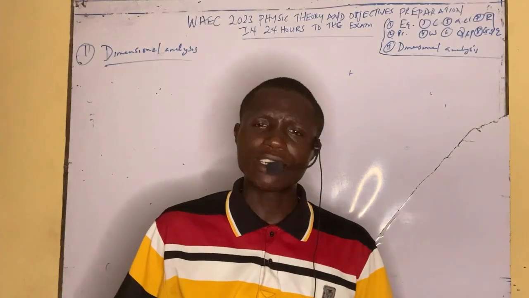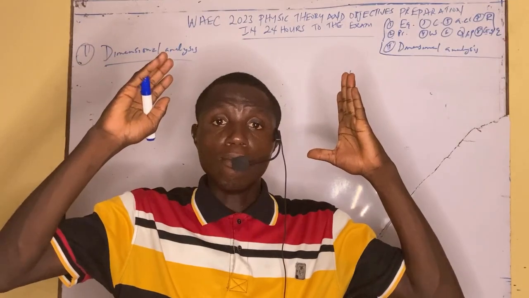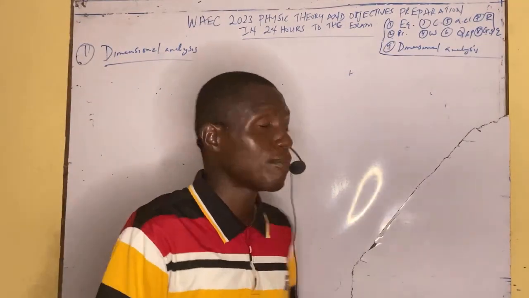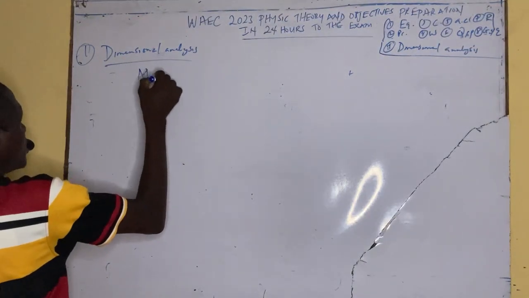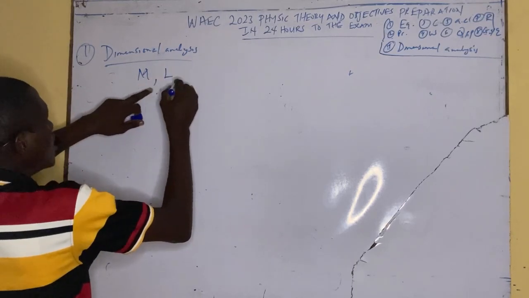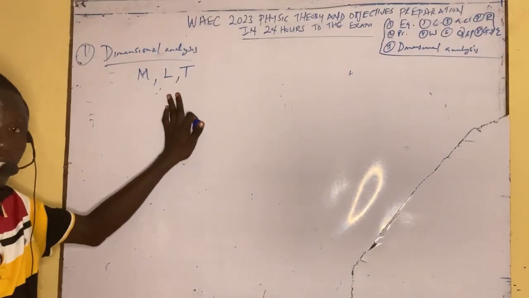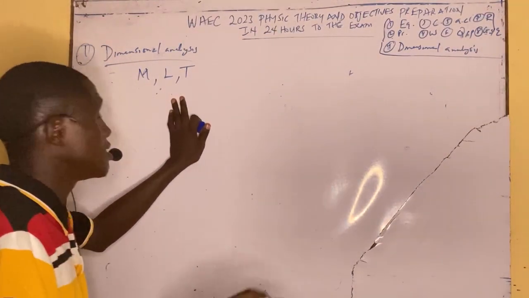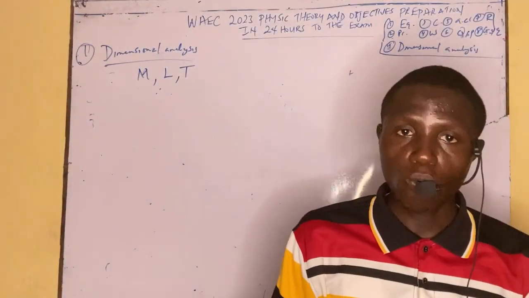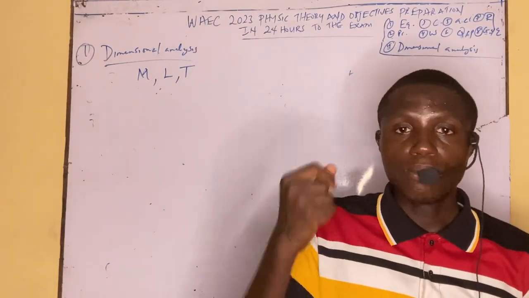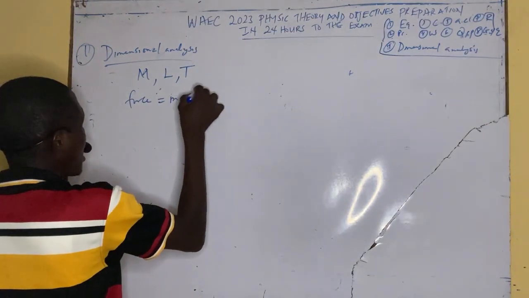Now what do we need in dimensional analysis? The first thing is to know that we have 3 major fundamental quantities: the dimension of mass is M, the dimension of length is L, and the dimension of time is capital letter T. You must first know this. Another thing you need to know is that you must be able to recall the formula of each physical quantity, like what is the formula for force? You must be able to write it. Mass times acceleration.